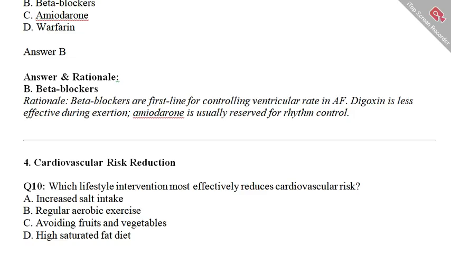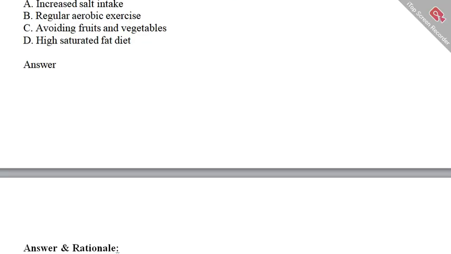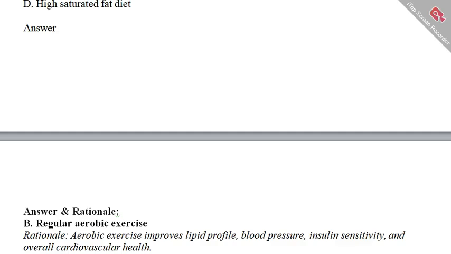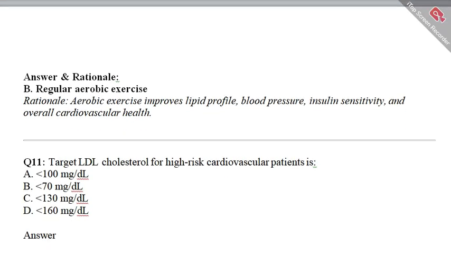We'll pause the video for 5 seconds. You choose your correct answer, then compare that with the correct answer. If you went and selected option B, option B is the correct option. And why is option B the correct option? Because regular aerobic exercise improves lipid profile, blood pressure, insulin sensitivity, and overall cardiovascular health. Let's move to the next question.